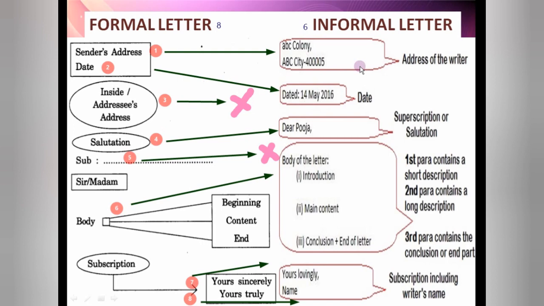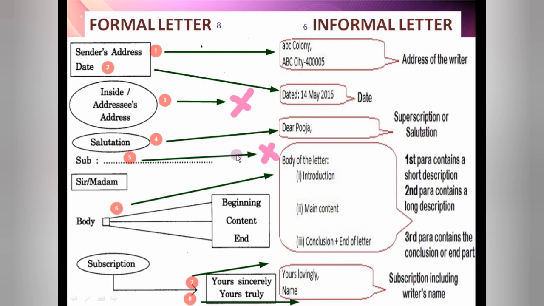So don't forget, the formal letters are the ones we are supposed to write to companies, school offices, institutions, and offices like government offices and banks, where we have to treat the formal relation. Informal is to our relatives, friends, uncle, aunt, neighbors. These are the informal relations. So this letter we are going to write is the informal one.